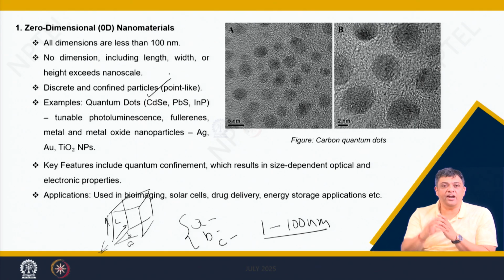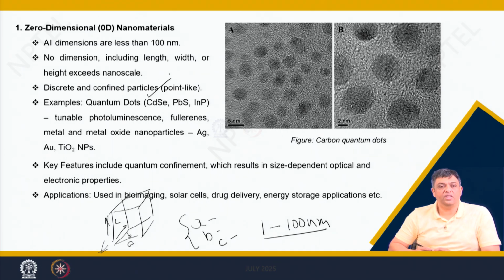It is restricted in all the 3 dimensions. Suppose you have a structure where one side is 1 to 100 nanometers, whereas the other side is, let us say, 1 to 100 centimeters. The electron can easily move along this axis which is 1 nanometer to 100 centimeters, but it is restricted to move in the other direction. So, it is confined in this direction, but it is easily able to move in the other direction.